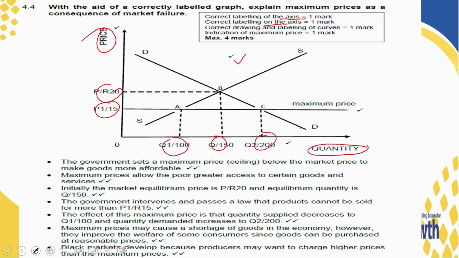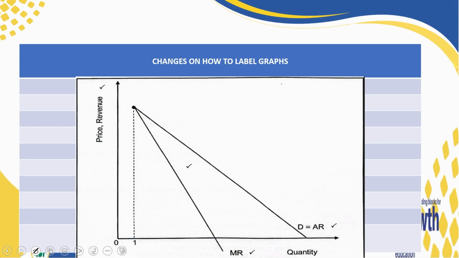And the indication of the maximum price, this line P1, which is 15, and writing the maximum price, there is the tick. So that is how the marks are allocated, and you have a maximum of 4 marks. From the explanation, you are going to get another 4 marks. So please don't just leave the graph, also do some explanation.